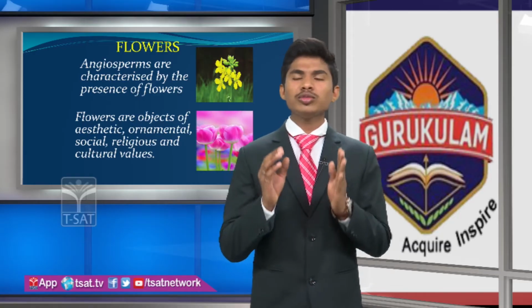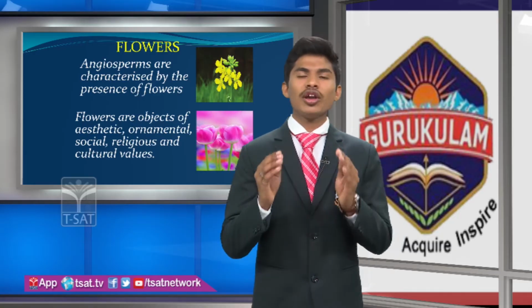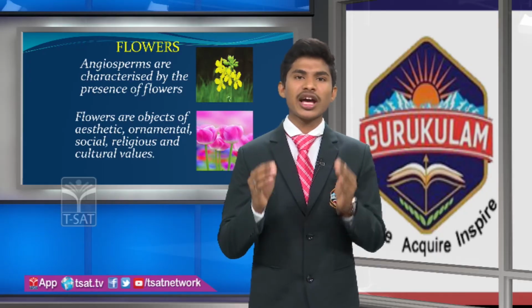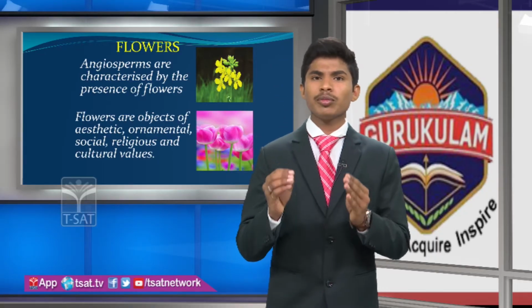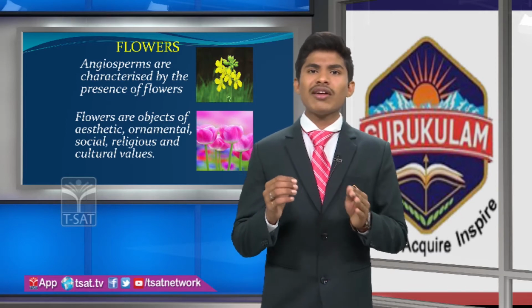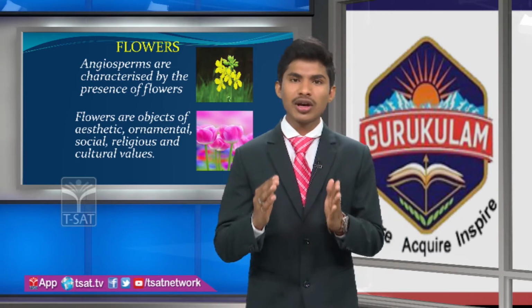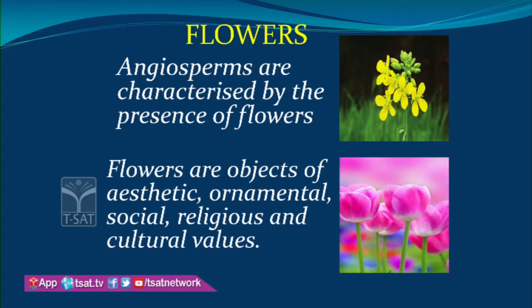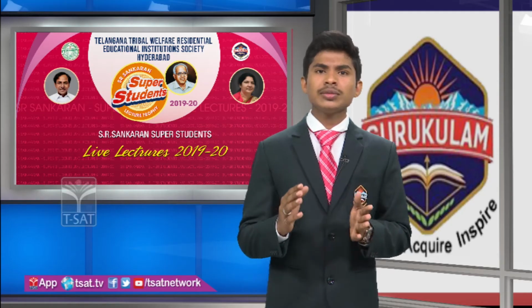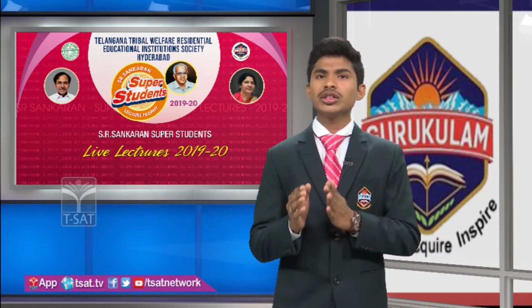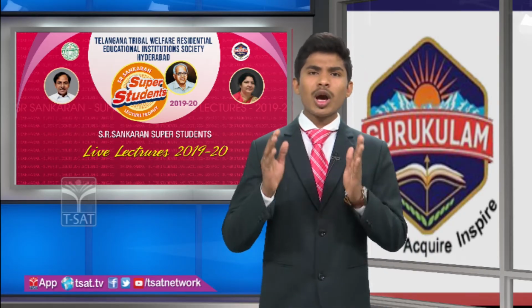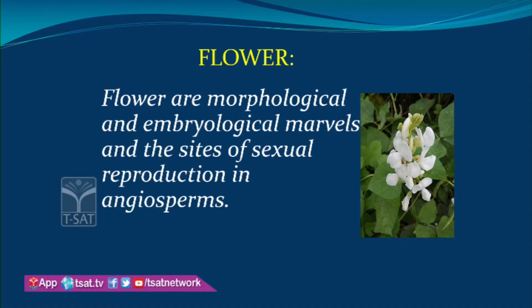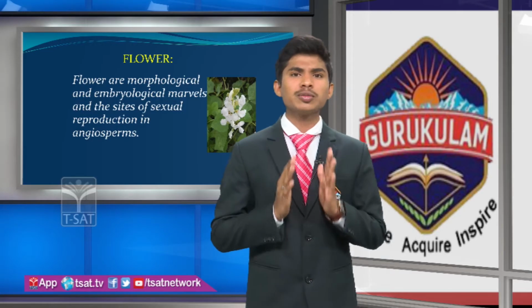The flowers are objects of aesthetic, ornamental, social, religious and cultural values. We know that cultural value is nothing but we are using the flowers in different ways, for preparing garlands and for offering the flowers to the gods. In this way, we are using the flowers in cultural values. Flowers are morphological and embryological sites, and the sites of sexual reproduction in angiosperms.